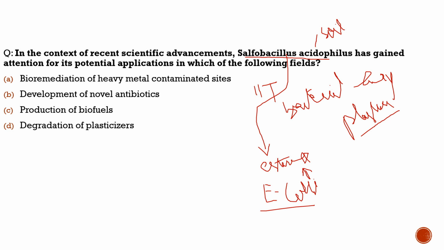So this study is being done in the IIT Roorkee. This is the news why we are discussing this question here. This is the analysis why we are discussing this question. This is all what has been done with respect to this. So how it will degrade it: once this enzyme will react with these plasticizers, the plasticizers would be converted into water, H2O, and CO2. So these would be the byproducts once this enzyme would interact with the plasticizers.